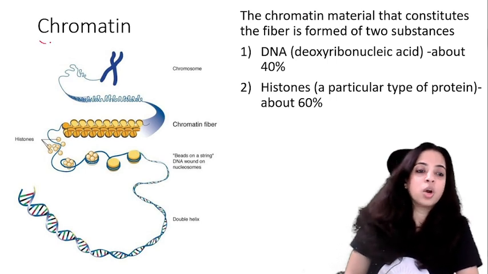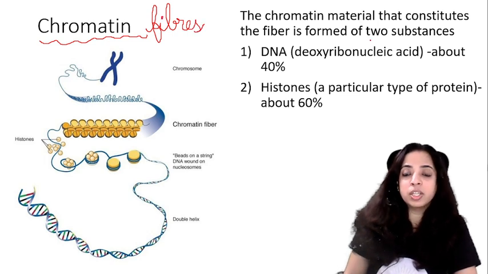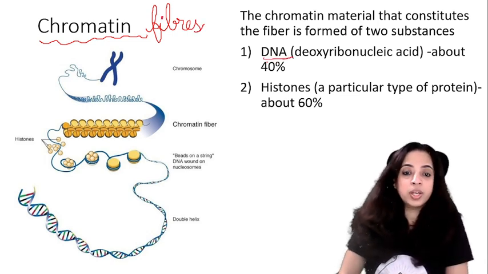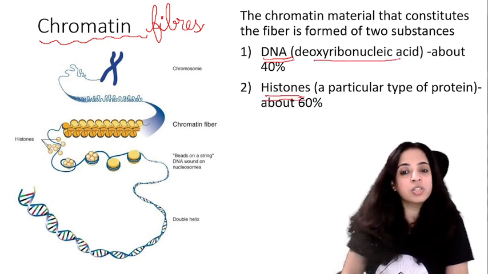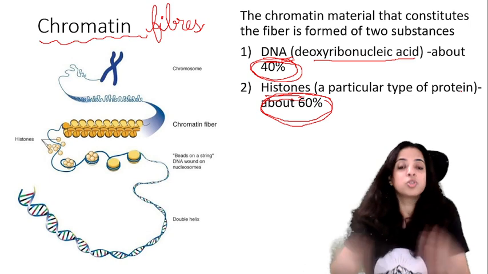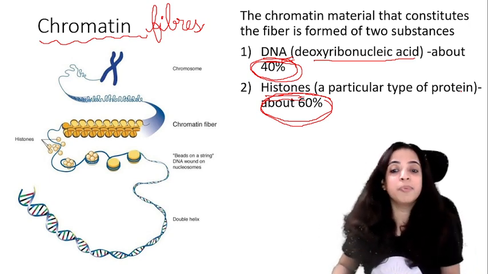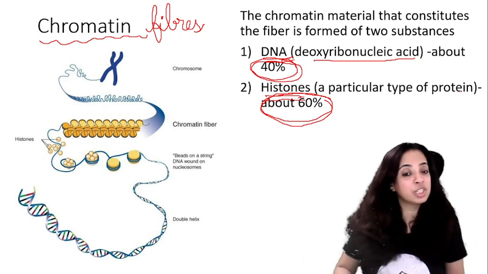Now let's talk about chromatin or chromatin fibers. Chromatin material that constitutes the fiber is formed of two substances. One is DNA, another is histones. DNA we all know, deoxyribonucleic acid, and the chromatin fiber is made up of about 40% DNA and 60% histones. What are histones? Histones are a particular type of protein. So chromatin fiber is made up of 40% DNA and 60% of protein known as histones.